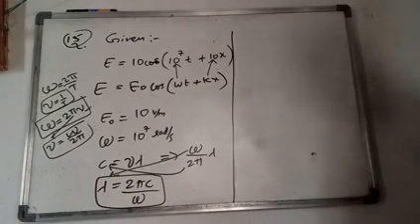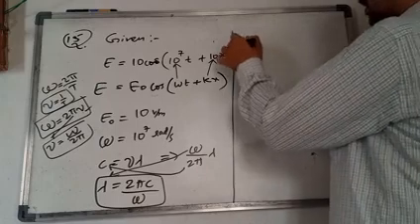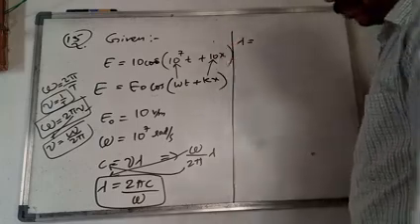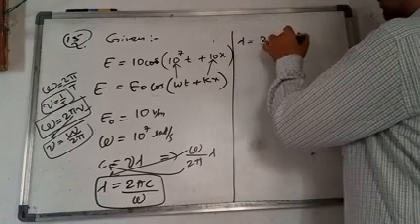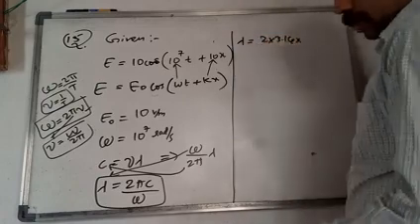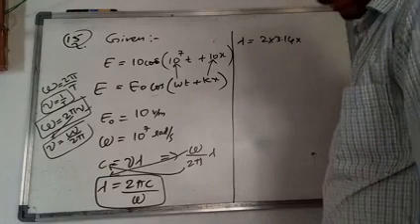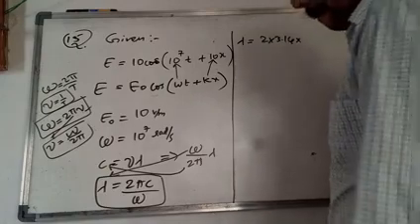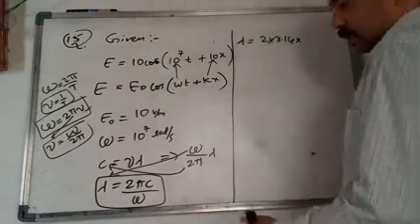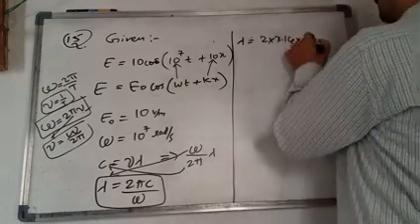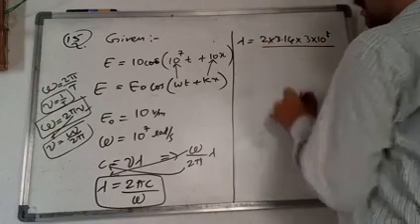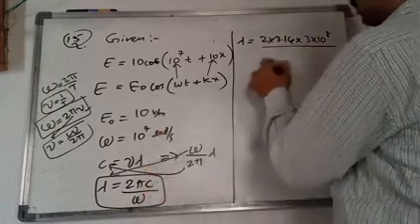Now you substitute the values. Lambda is equal to 2 into 3.14 into c, where c is equal to 3 into 10 to the power of 8, by the omega value we got, 10 to the power of 7.